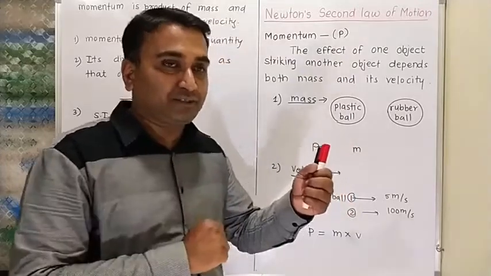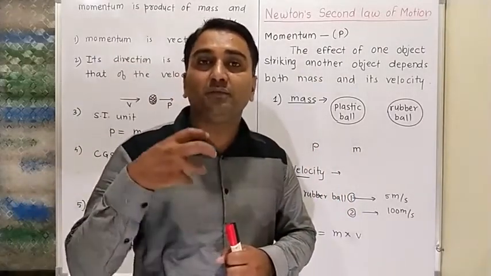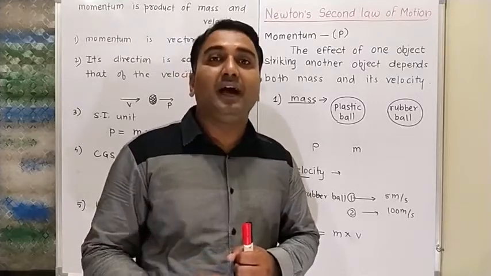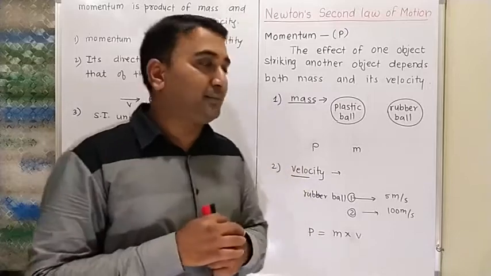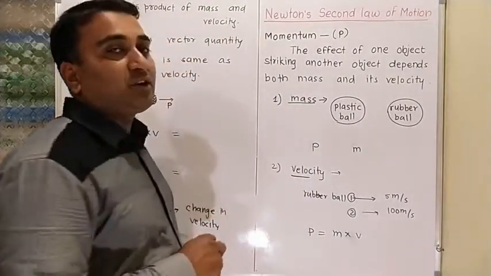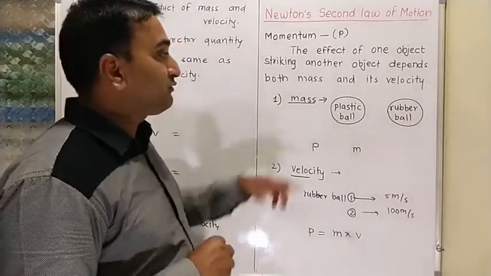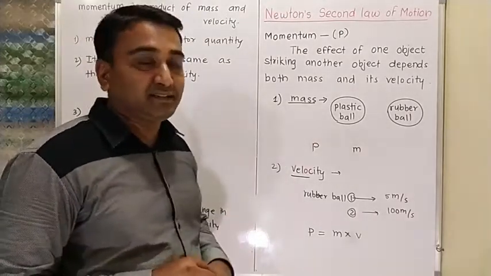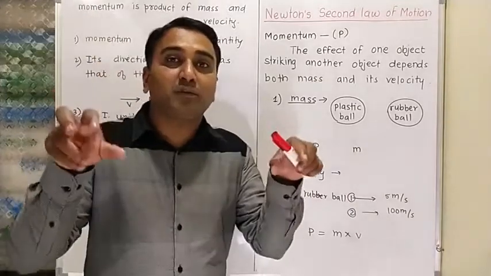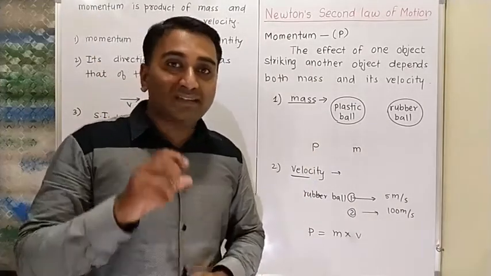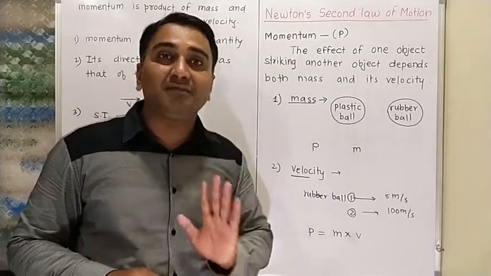Firstly, it is on the second object. So this effect totally depends on the mass of the former object and the velocity of the former object. For example, see how it depends on mass. Now, we have two balls. The first ball is of plastic material and the second ball is of rubber material, dropped from the same height. As they are dropped from the same height, they definitely have equal speed.